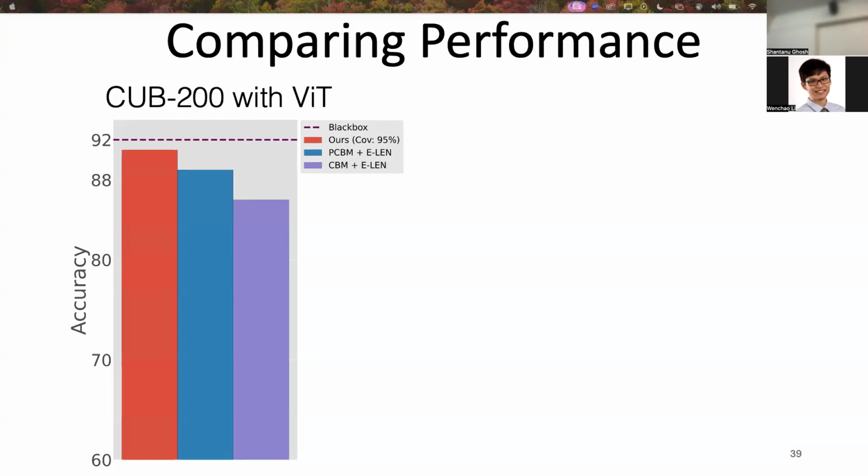So if you remember, we are distilling the knowledge from the black box. So the black box is actually the upper threshold. Our goal is to not compromise the performance of the black box and also increase the interpretability. So that's why it is a bit less, because the black box remains the upper threshold. We are distilling the knowledge from the black box. We are not training this model independently.